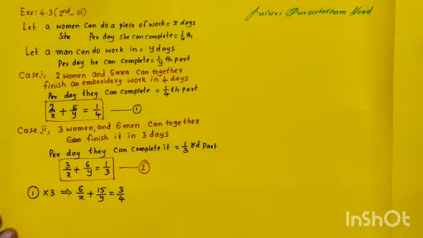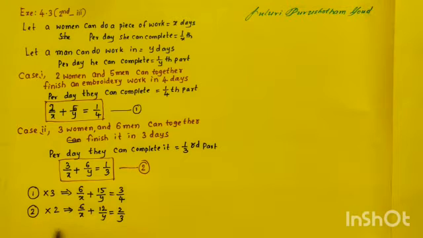Is it clear now? The second equation I am going to multiply by 2 table. So 2 3s are 6 by x, 2 6s are 12 by y, 2 1s are 2 by 3. Okay. These equations you have to subtract.